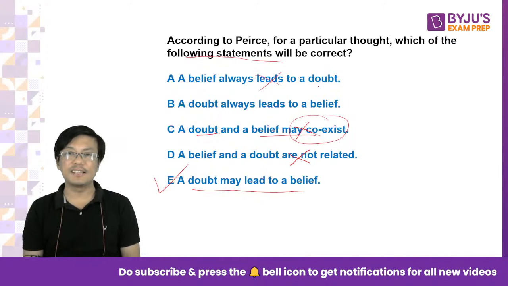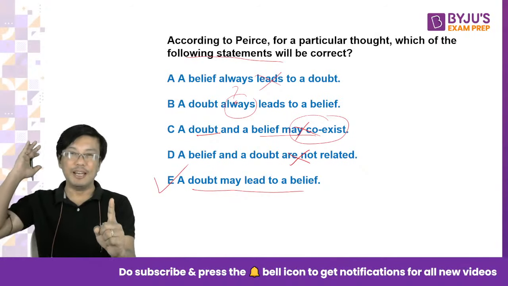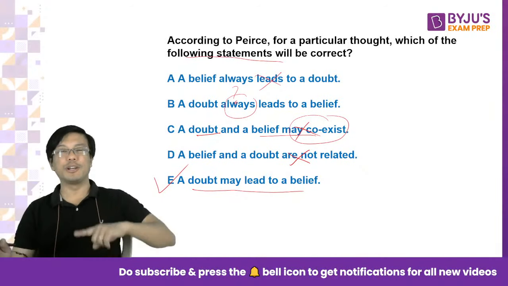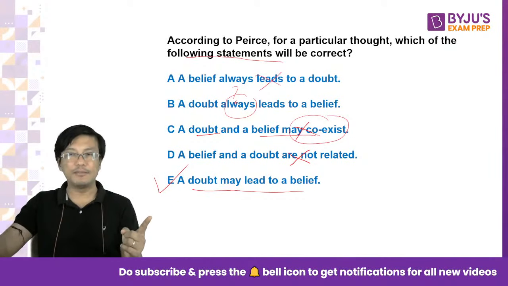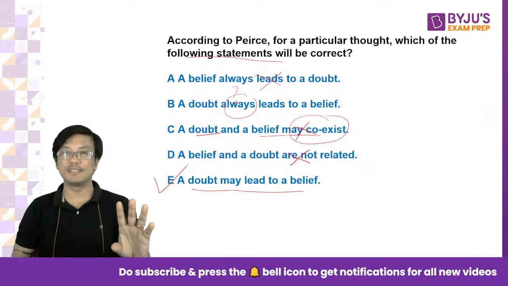ये तो उल्टा direction है, right? A doubt always, and the problem with B is this with the word always. See, when you have a doubt, right, a belief ends that doubt. For every doubt, will we always find a belief? No, not necessary, because there may be many unanswered questions, right?